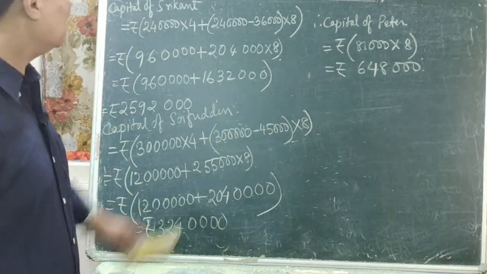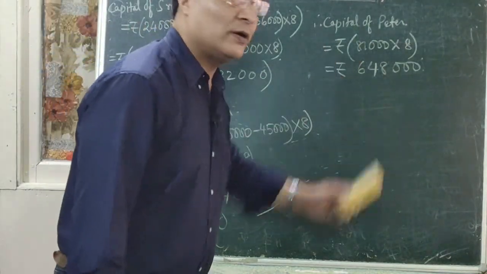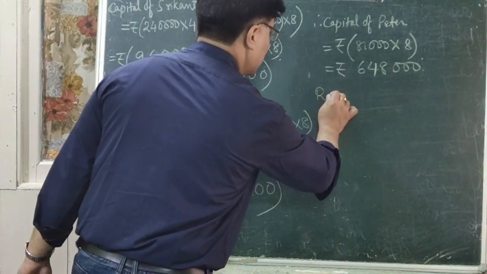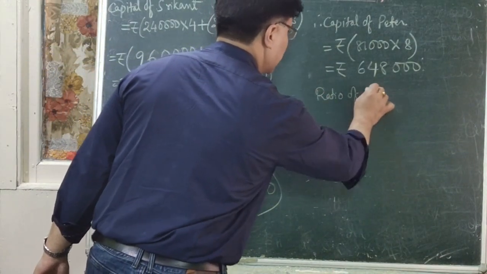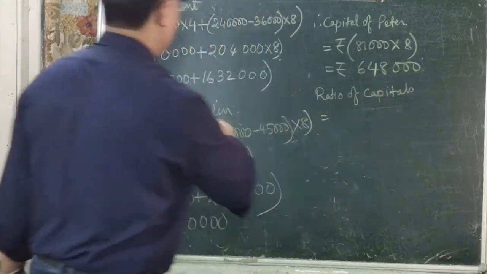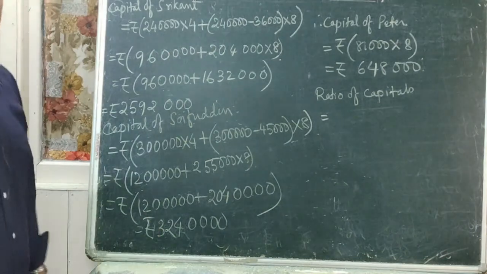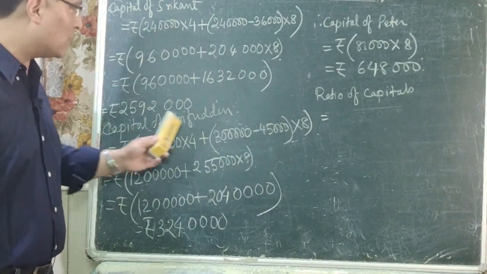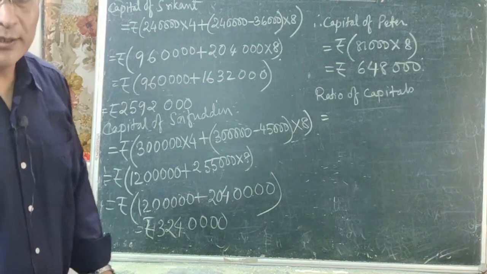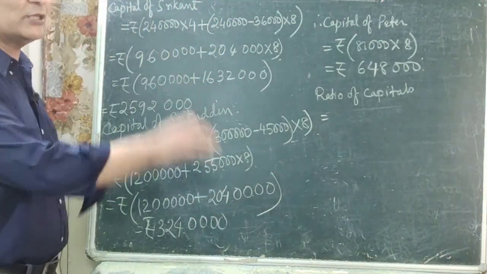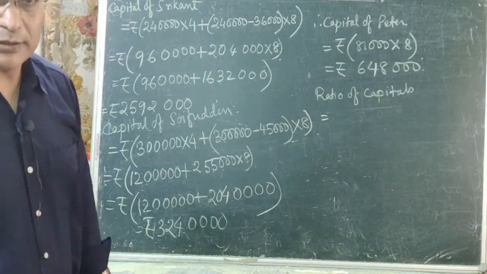Now you have to find out the ratio of the 3 capitals, right? So therefore ratio of capitals is equal to, now we have to find out the ratio of all three. That is capital of Srikant is to capital of Saifuddin is to capital of Peter. Now the total profit is divided according to the ratio of these 3 capitals, right?